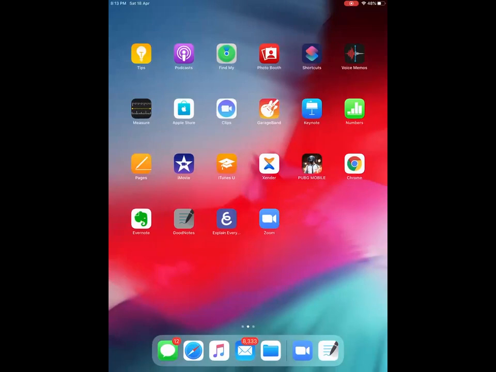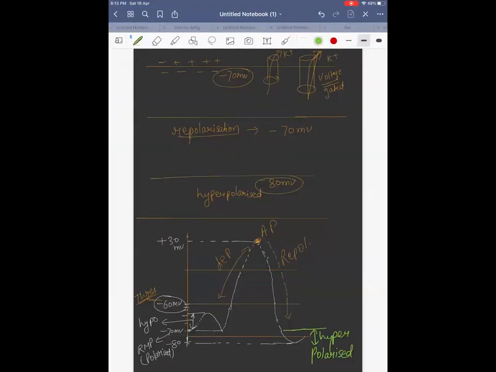Some of you want me to explain the hyperpolarized state. See, what is happening? Positive charges are going outside. It might happen that more positive charges went outside. Due to that, instead of minus 70, it became minus 80 millivolt. More positive went outside. That is your hyperpolarized state, right?